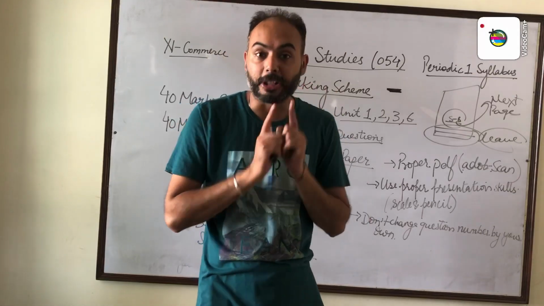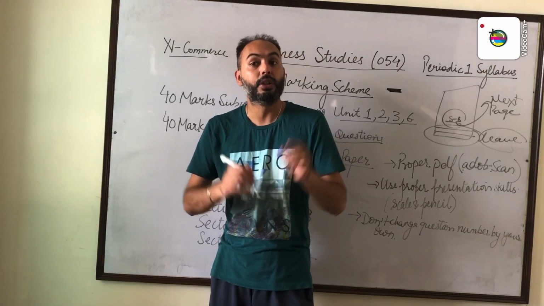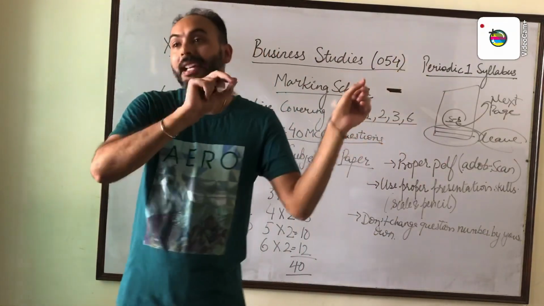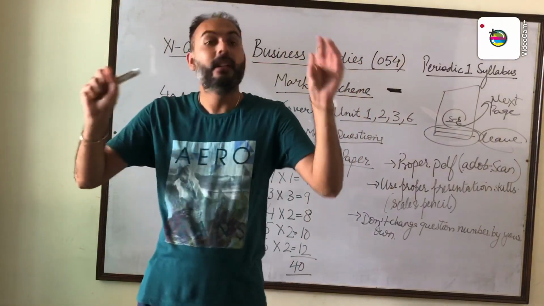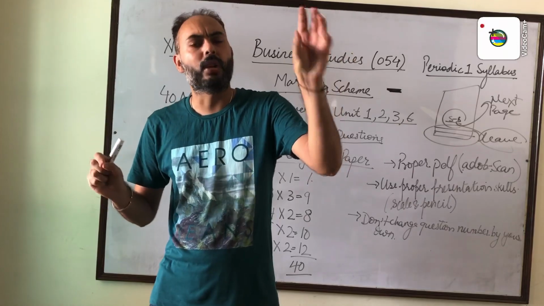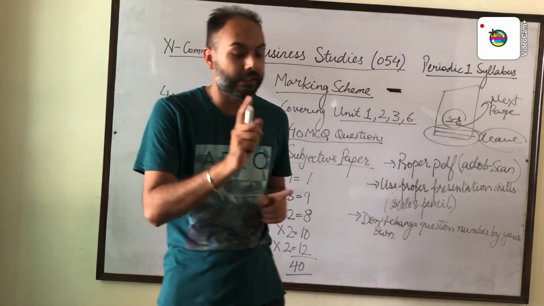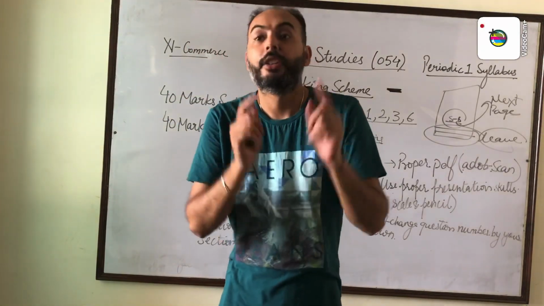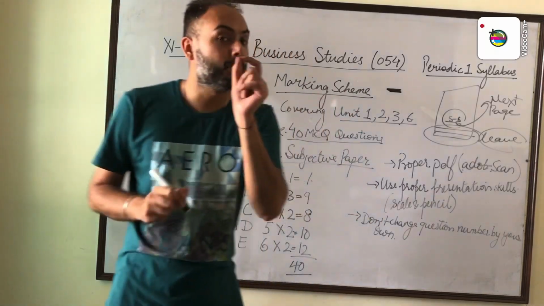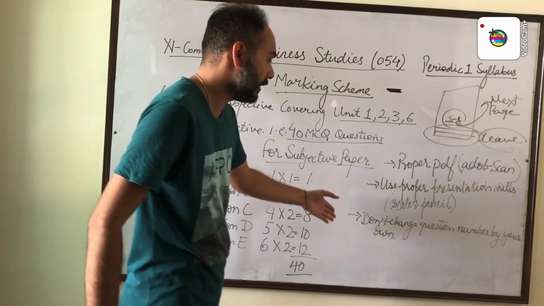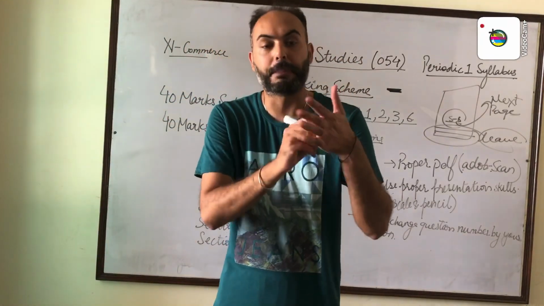Use proper presentation for the direct questions and for the lines. For the question, you have to quote the proper lines. Don't write dash, dash, management. Write it down with commas, quoting the proper line, whatever they have asked: features, merits, demerits, whatever it is. And if they have asked explain, read the question carefully. Whenever the question comes, quote the lines and then explain. Don't just quote and write down the heading; explain it also. Then use proper presentation skills. Don't change the question numbers on your own. Follow whatever the question paper gives.